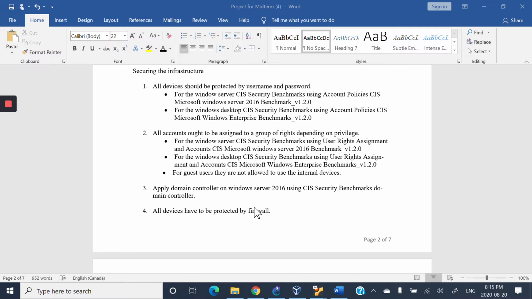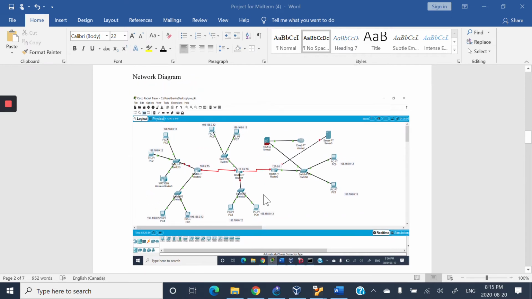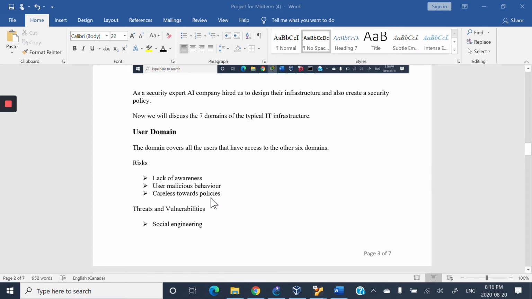All devices have to be protected by firewall. Here is my network diagram. I use PC, router, switch, internet, firewall, server. These are attached to a firewall which secures the PCs, routers, and switch, and these are connected with the IP addresses. I also filled in the IP addresses, and now we will discuss the 7 domains of the typical